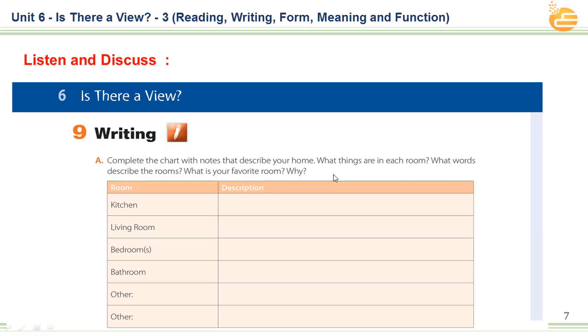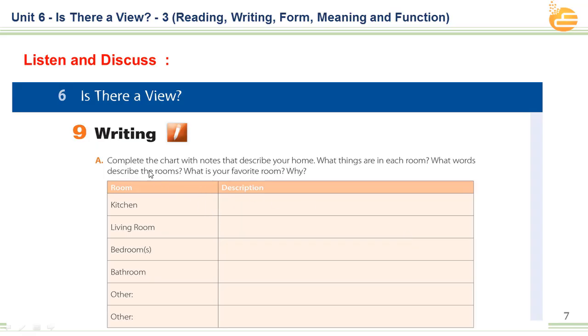We have to complete it by writing something. I want all of you, gentlemen and girls, to take a piece of paper and jot down all these words. These words are developing your knowledge and your vocabulary also. I want you to look at the kitchen, what is inside the kitchens.